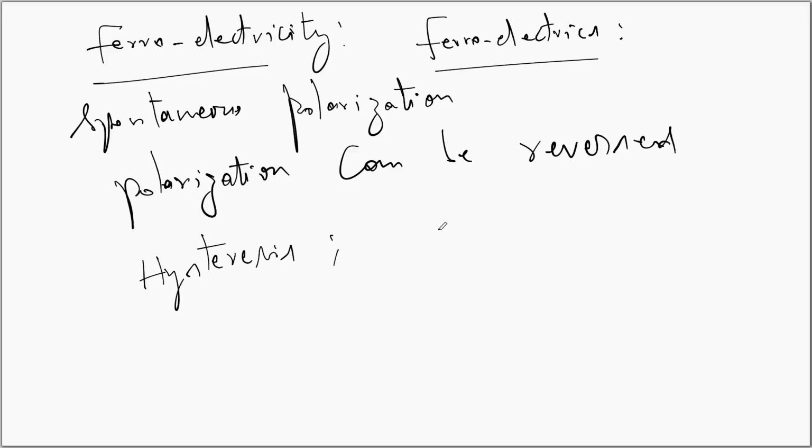The spontaneous polarization ceases to exist in ferroelectrics at a temperature known as the Curie temperature. It is denoted by Tc. Up to this temperature Tc, the ferroelectric material will have the spontaneous polarization. Above this temperature, the spontaneous polarization ceases to exist due to thermal disorder.